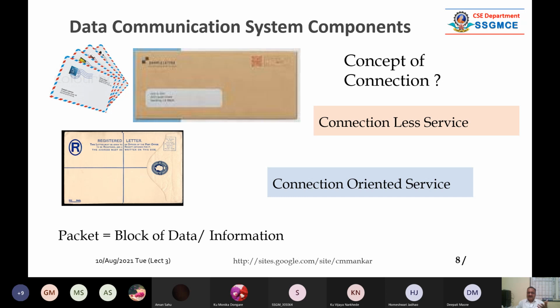If you know exactly what is a connection-less service and what is exactly the connection-oriented service, then it will be better. It will give you a good insight in understanding how the protocol works, how a packet moves in a subnet. See, subnet is one term. I will be telling you what the subnet concept is. Subnet is nothing but it contains a number of hosts connected by a wire, maybe wire or maybe pipe, copper or fiber. Many components are there like routers, switches, gateways. Many networks are there, and these networks are connected to each other through some gateways or maybe routers.